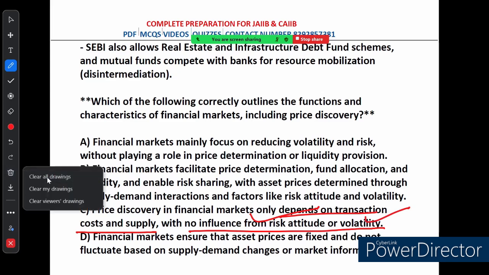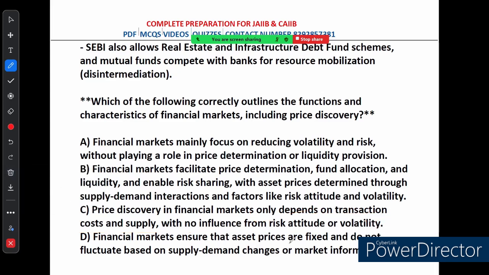supply. Option D says financial markets ensure that asset prices are fixed and do not fluctuate based on supply, demand, change or market information. This is incorrect because the asset prices in financial markets are not fixed. They fluctuate based on supply-demand interaction and market information. Let's move on to the last question of this particular session.